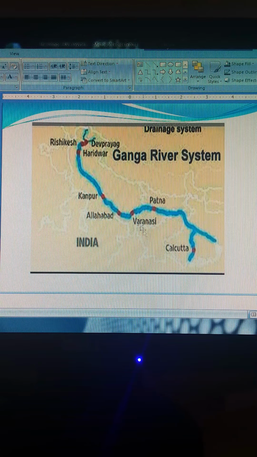This is the picture of the drainage system of the Ganga river system. Here is Rishikesh, there is Devprayag, Haridwar, Allahabad, Varanasi, Patna, Calcutta, and it flows down towards West Bengal to form the delta near the Sundarban areas. We can see the pictures over here. See, it is forming the delta. It forms smaller and thinner tributaries to join the ocean, the Bay of Bengal, forming the Sundarban delta.